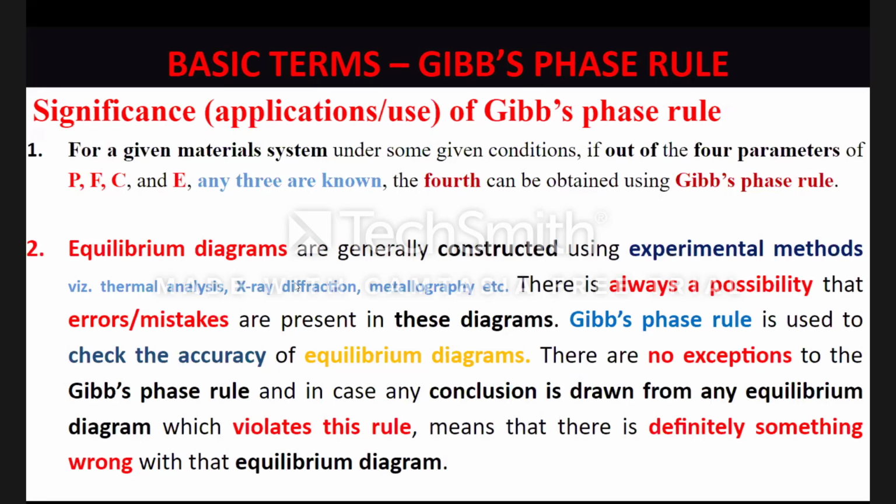If it is coming the same for every region, the diagram is absolutely correct. But students, mind it, if you find even one region in your equilibrium diagram where the answer for degrees of freedom coming from the diagram and from the Gibbs phase rule is not matching, you cannot challenge the Gibbs phase rule. Absolutely your diagram is wrong.